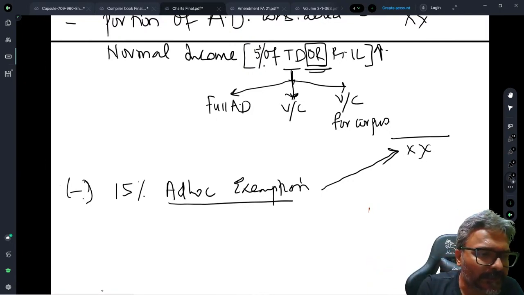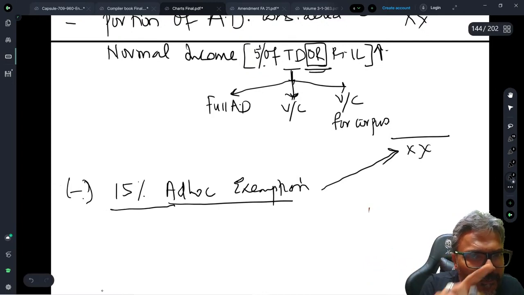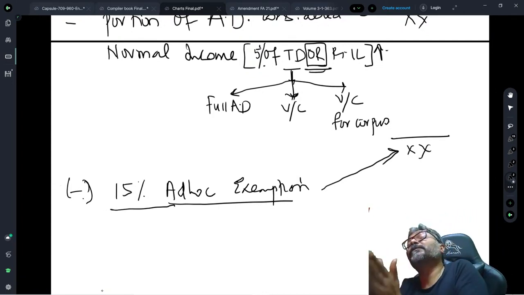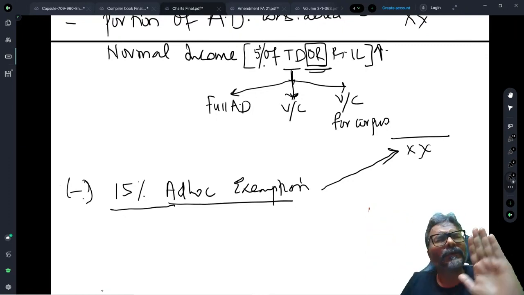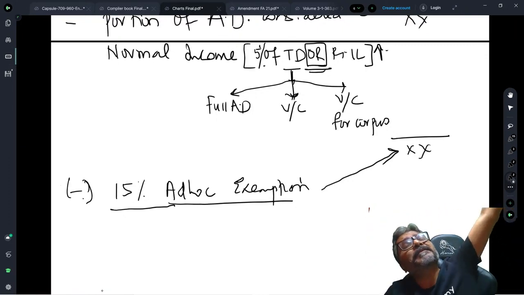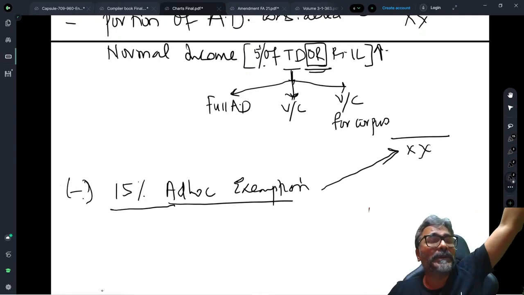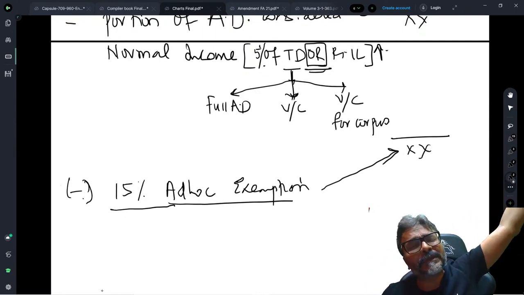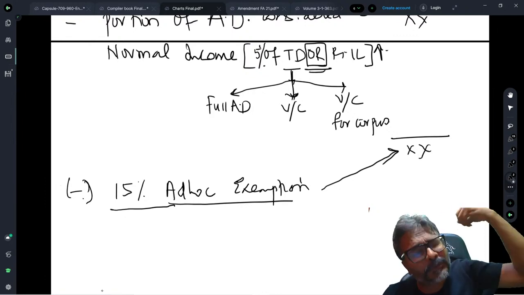It means there is no compulsion that you have to apply this 15% portion in the same year. No, you can apply it in any year whenever you wish. Absolutely, it's up to you. So whenever you want to make an application from this 15%, you can do that.